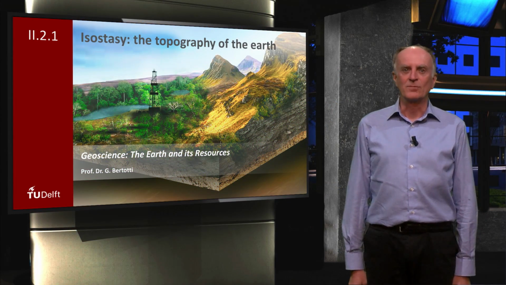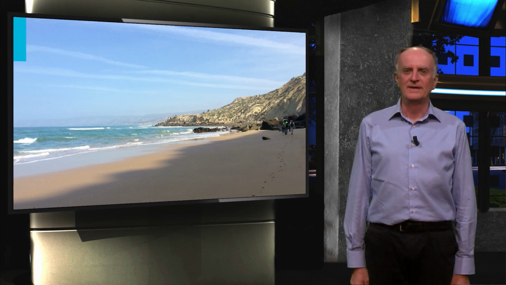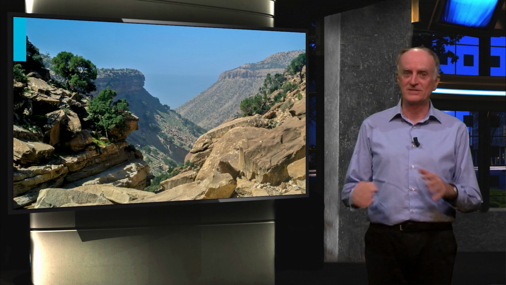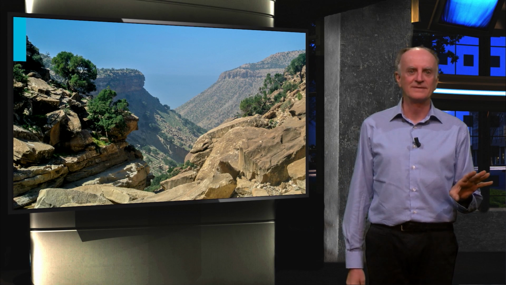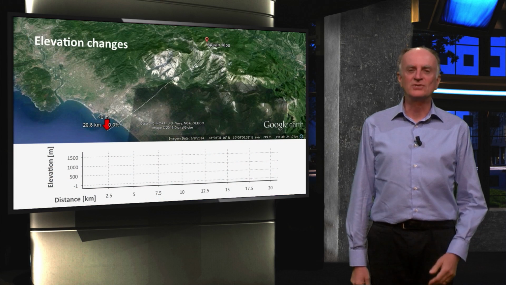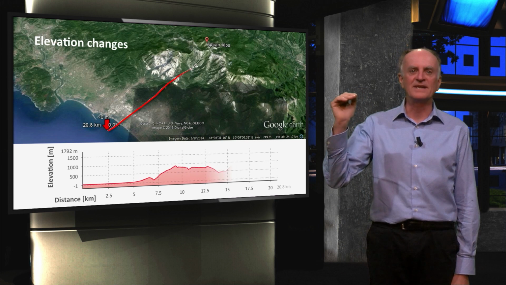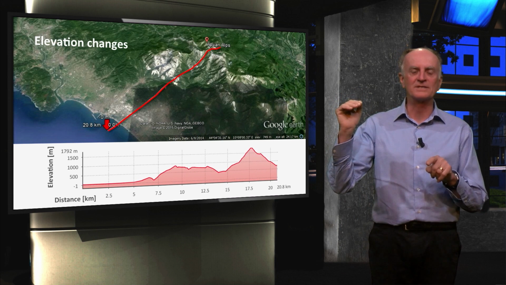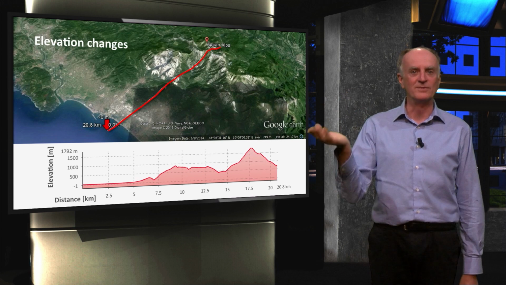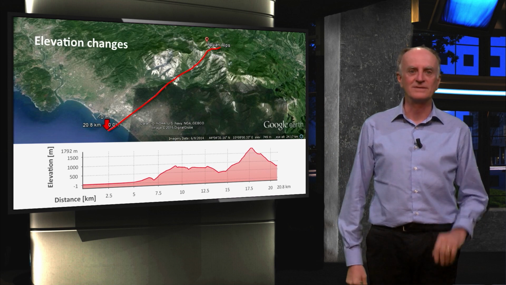Welcome. One of the nice things about the Earth is that it has mountains, plains and deep oceans. It has a topography. We at Delft work in all these domains. Elevations can change over very short distances. In places like the Apuane Alps or Tuscany, peaks higher than 1500 meters are a few kilometers from the sea. Snow in the morning, afternoon on the beach.